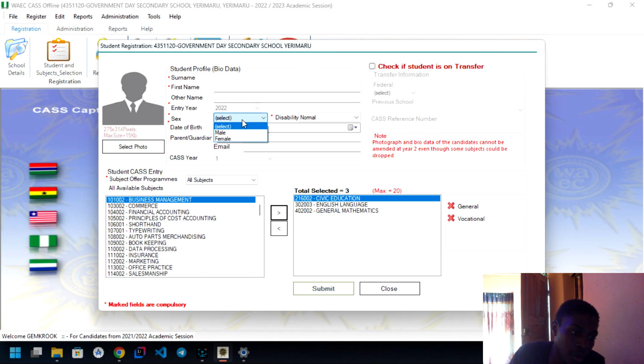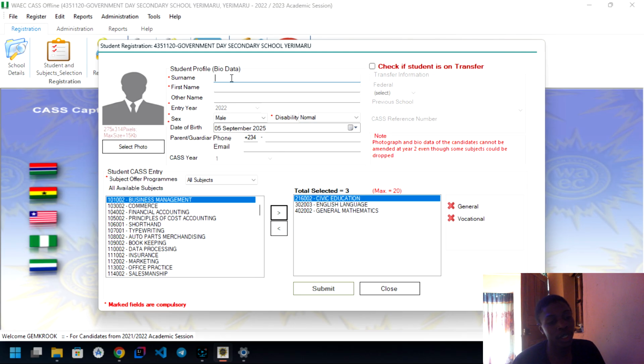So what is the student's gender? For this one, it's a male. Now, there are things you cannot change in WAEC. That is why you have to be careful when making your entry for this CASS registration.